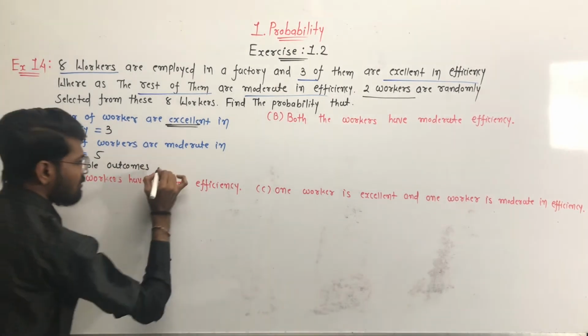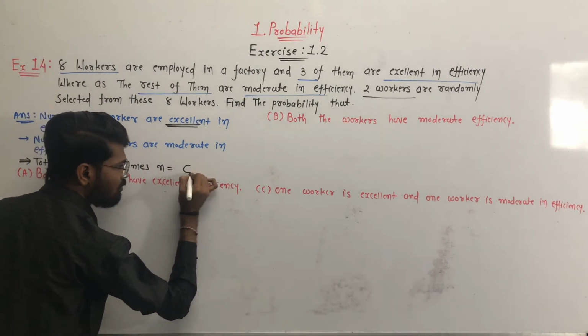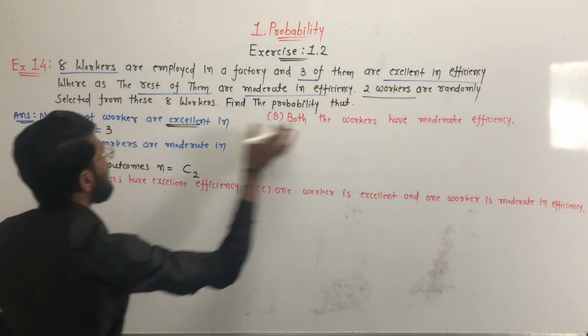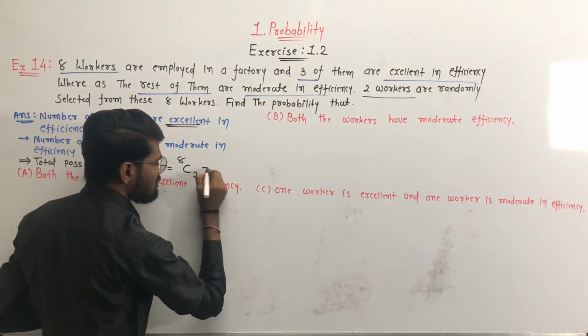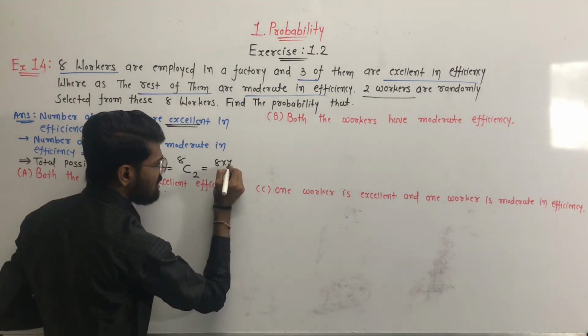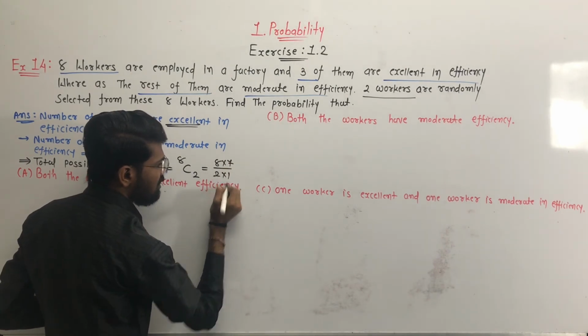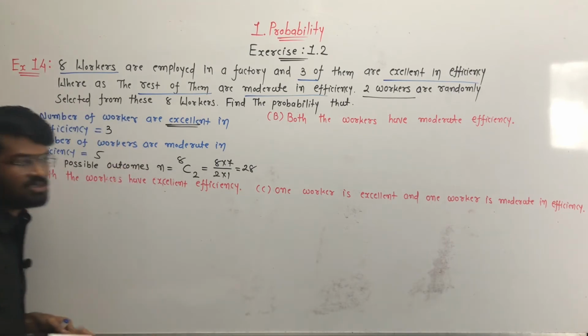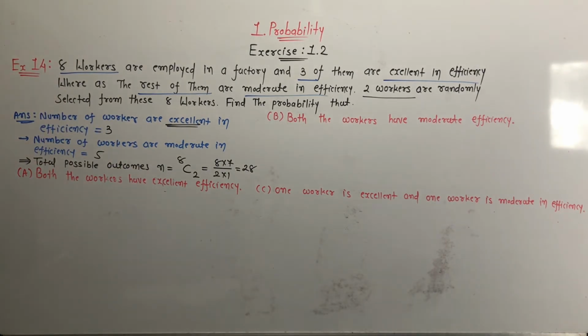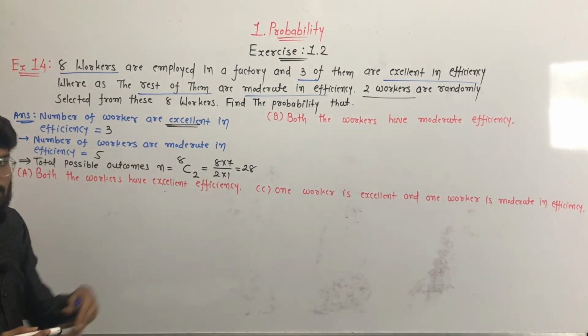It is denoted by N. We have to select 2 workers out of 8 workers, so it is equal to 8C2. 8C2 means 8 multiplied by 7 upon 2 multiplied by 1, and 4 is cancelled, so 28. So the total number of possible outcomes N is equal to 28.